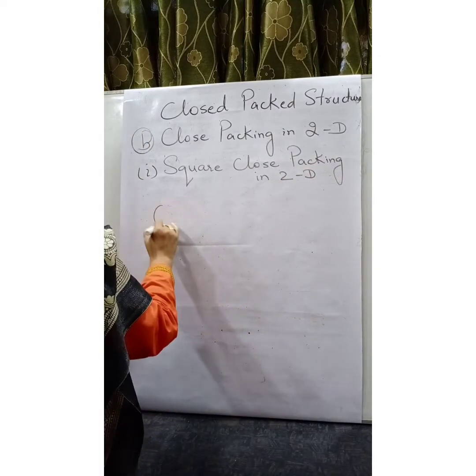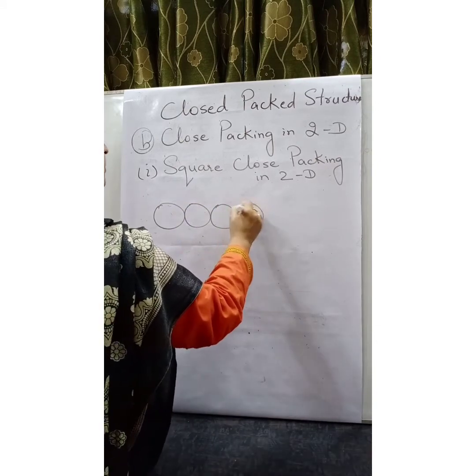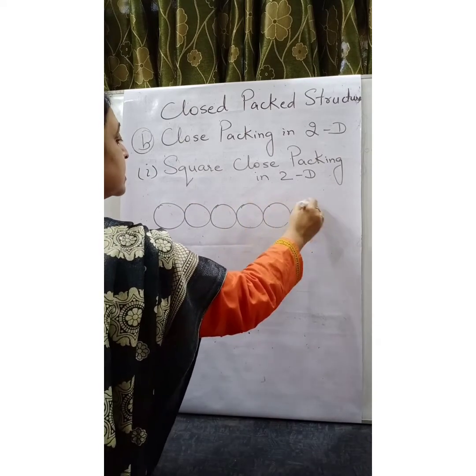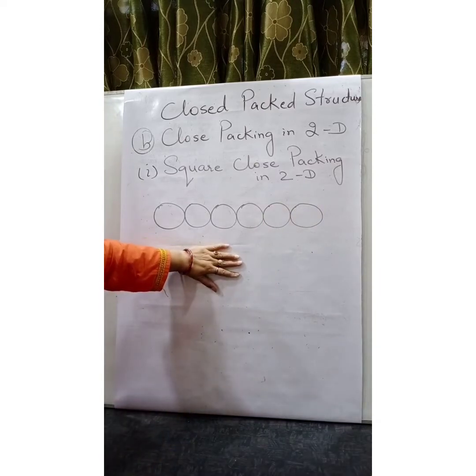Consider one-dimensional arrangement of constituent particles. So this is one-dimensional arrangement of constituent particles.